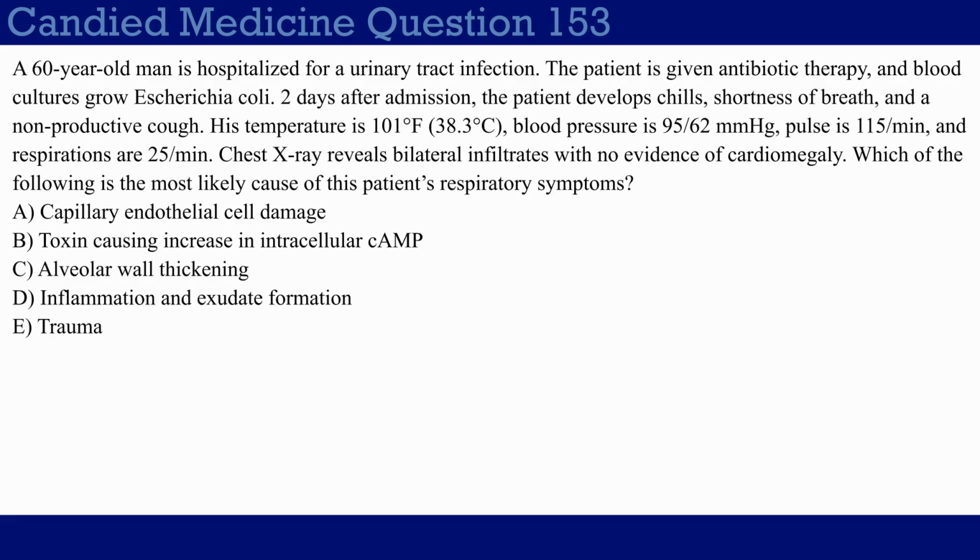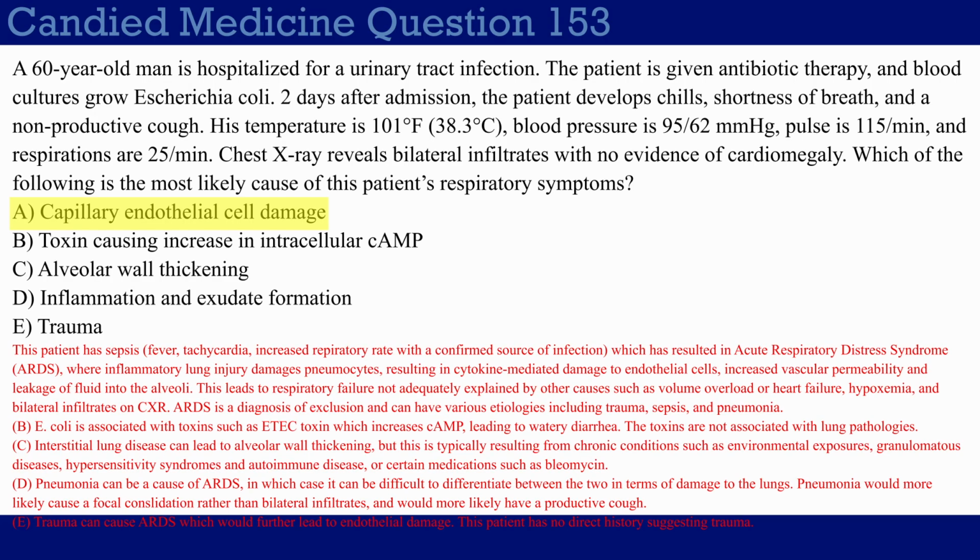So like I said, this is caused by an inflammatory lung injury, which damages the pneumocytes, and this ultimately results in the release of various cytokines, which will damage endothelial cells. So choice A, capillary endothelial cell damage, is the correct answer. And of course, once you have endothelial cell damage like this, you can cause leakage of fluid into the alveoli, which is what causes the bilateral infiltrates in this case. And of course, ARDS being a diagnosis of exclusion, it can be difficult to tell when it's ARDS and not just an infection. And in fact, there's actually a lot of overlap there as well. So let's just move on to the incorrect answer choices here, and I'll expand on that idea.